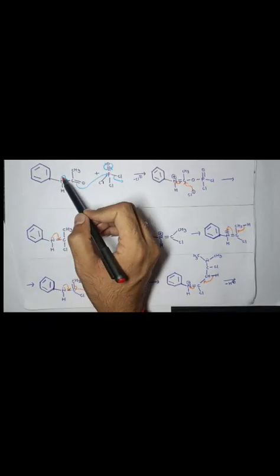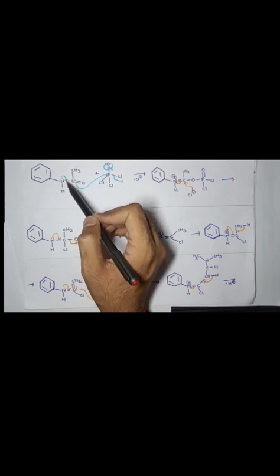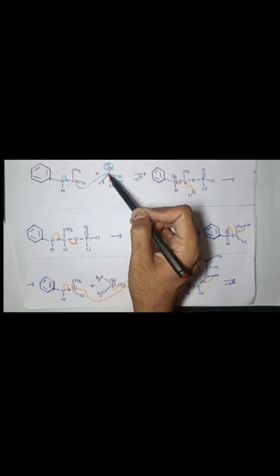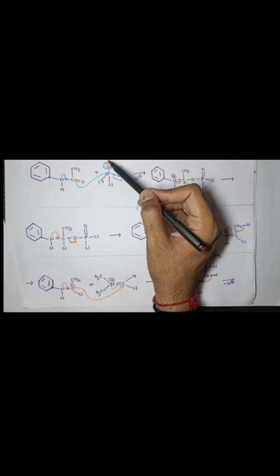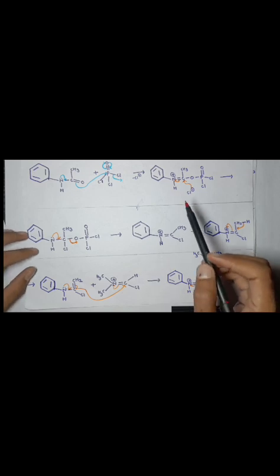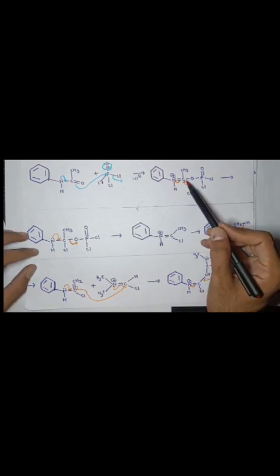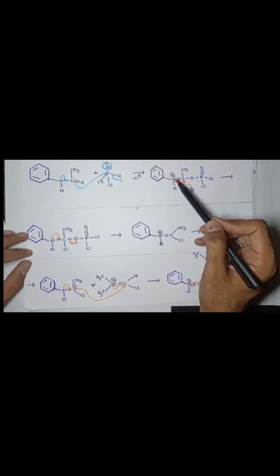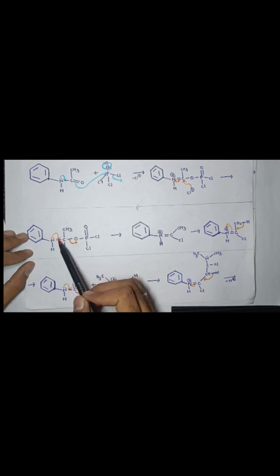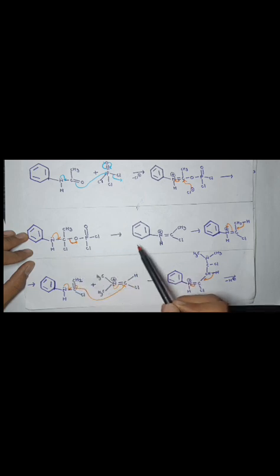Now nitrogen donates its lone pair to the carbon. Nitrogen behaves as a nucleophile. A nitrogen-carbon double bond is formed. Now this bond attacks the phosphorus. The pi bond's electrons transfer to the oxygen. Oxygen becomes negatively charged, an oxyanion. This negative charge reverses back to the phosphorus and chlorine is removed. Now this chlorine attacks the carbon. The pi bond's electrons transfer to the nitrogen. Now nitrogen has a lone pair. Nitrogen donates a lone pair to the carbon. A carbon-nitrogen double bond has formed, this group will be removed, and the structure becomes like this.